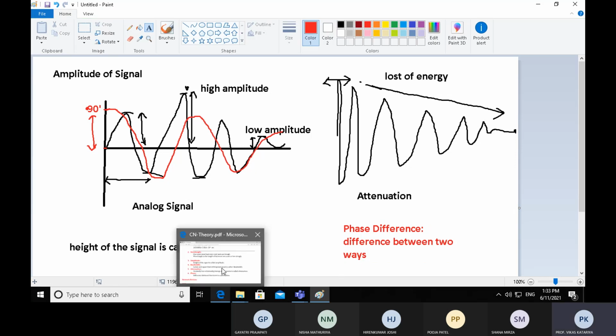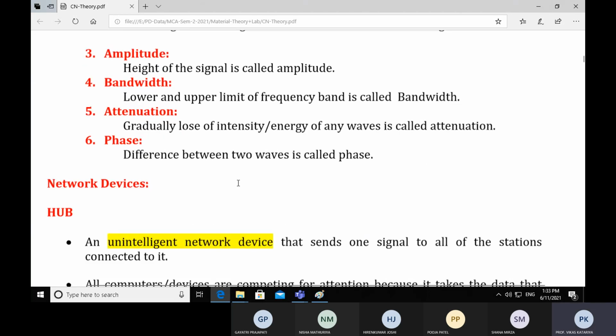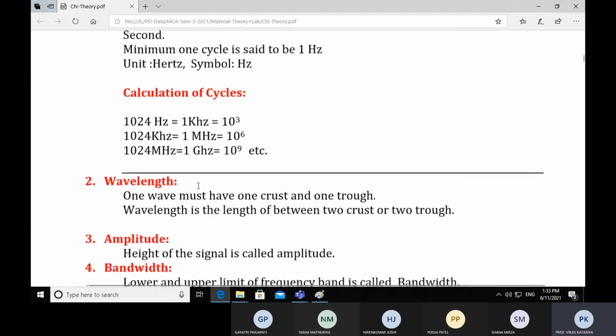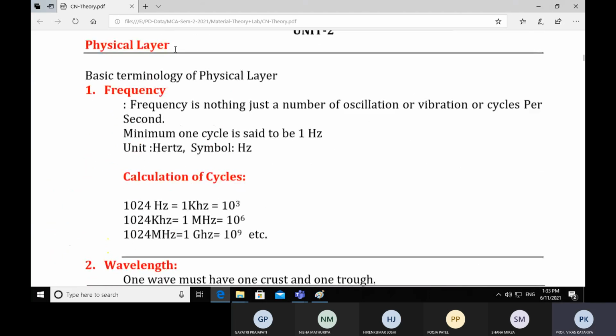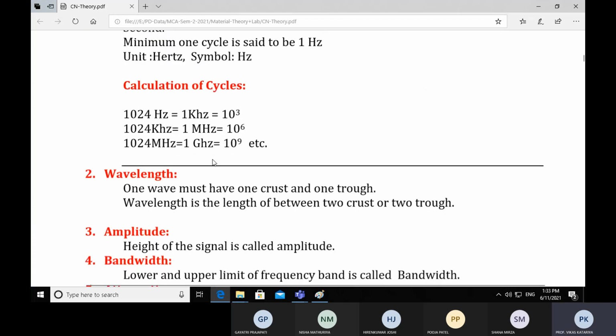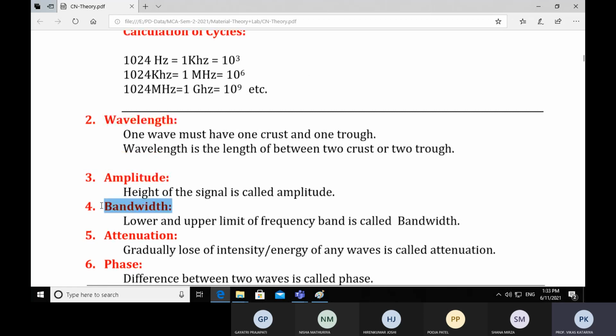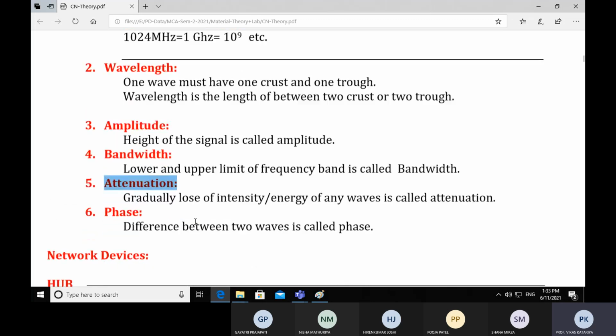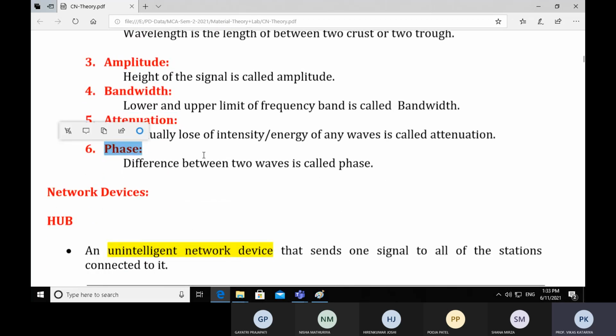Right. Next one is, okay, fine. So these are some characteristics of the physical layer. These are the characteristics of signals or waves, which are related terms of the physical layer. So frequency, wavelength, amplitude, bandwidth, attenuation, and phase.